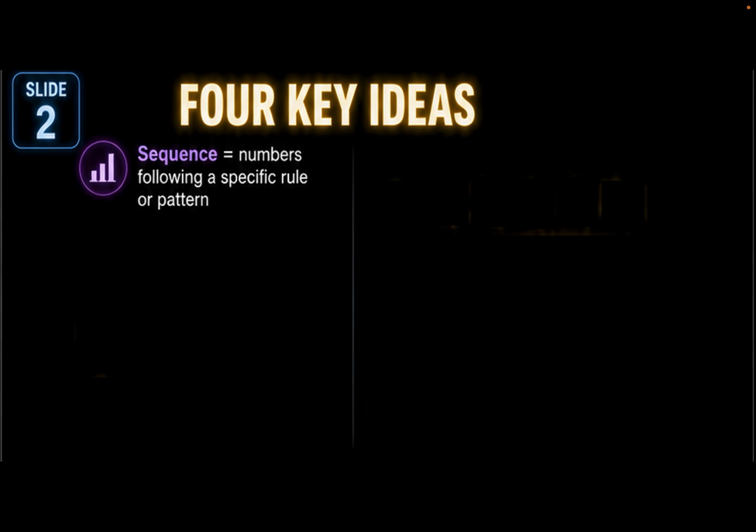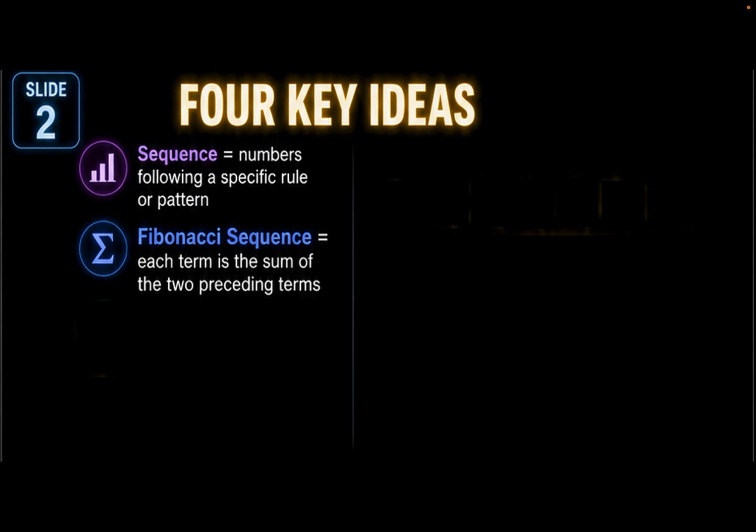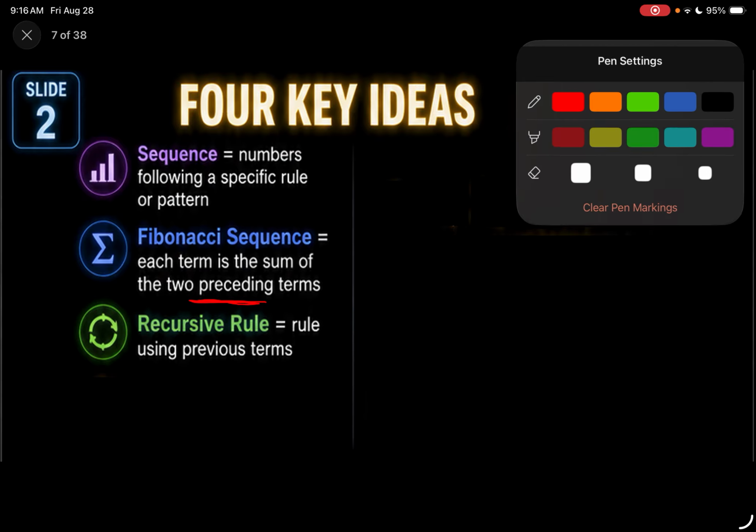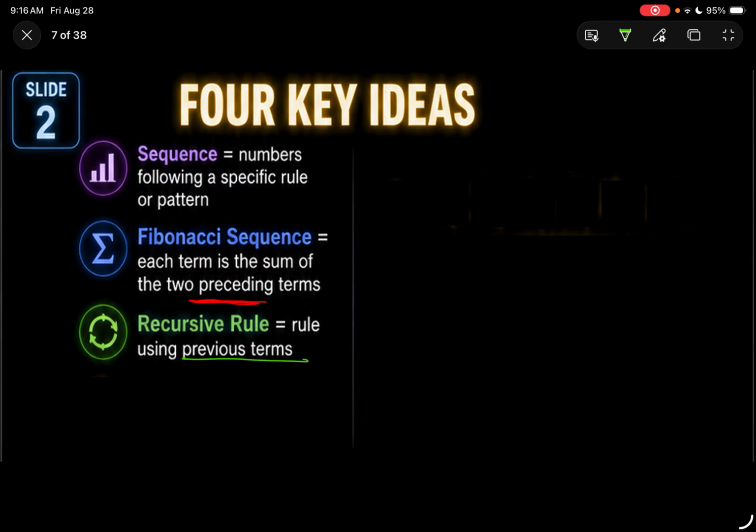The four key ideas: defining the sequence first. A sequence is a number following a specific rule or pattern. Also, a type of sequence that we need to discuss today is the Fibonacci sequence, where each term is the sum of the two preceding terms. When we say preceding terms, these are the previous and the second previous term. Also, we have the recursive rule, which is the way of using the previous term.